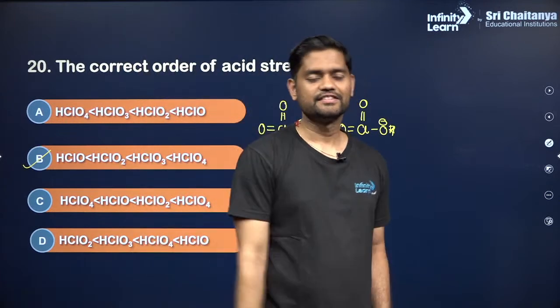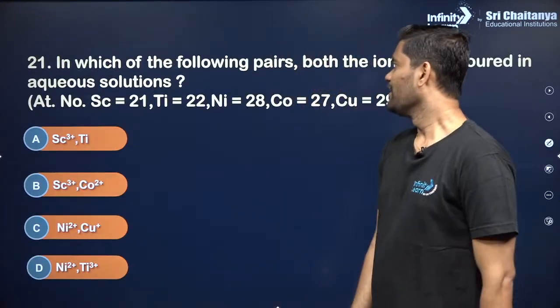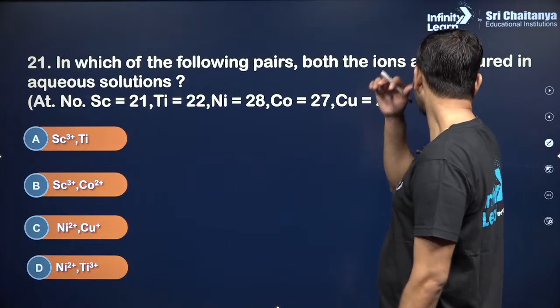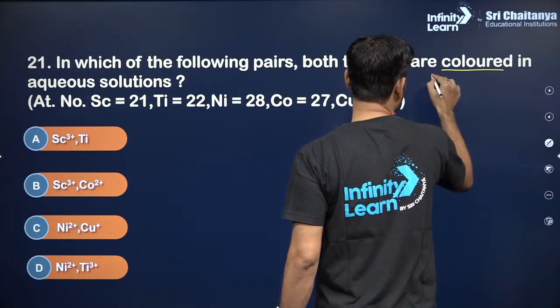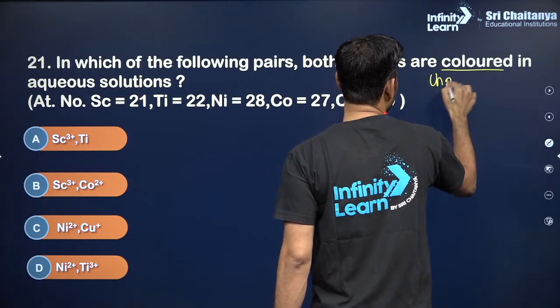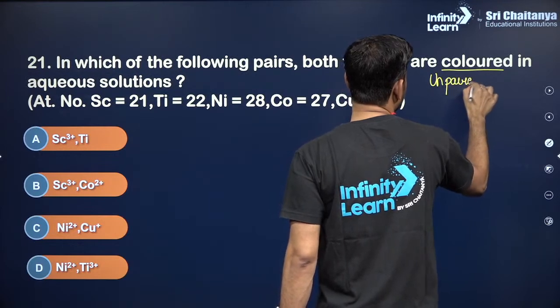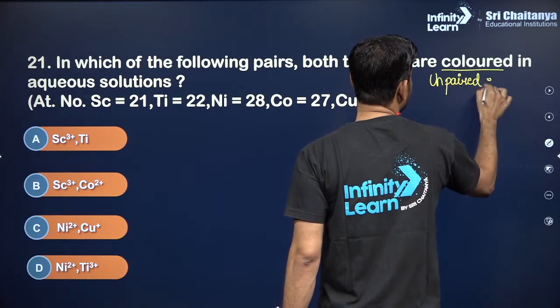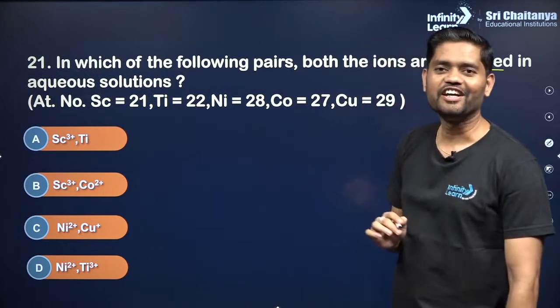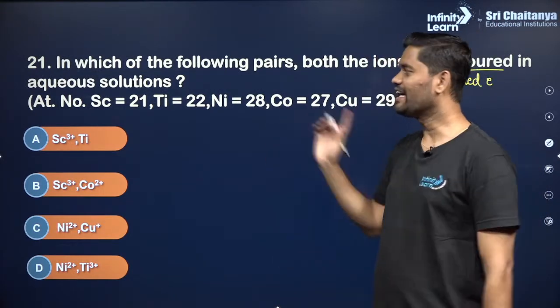Okay, clear? Next, in which of the following pairs are both the ions colored? For color, you have to remember there has to be unpaired electrons in the aqueous solution.